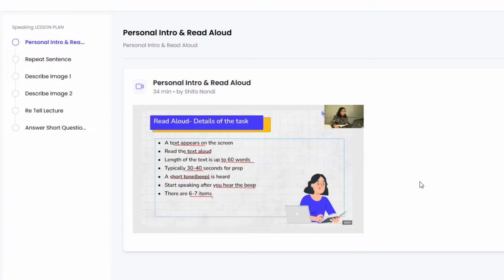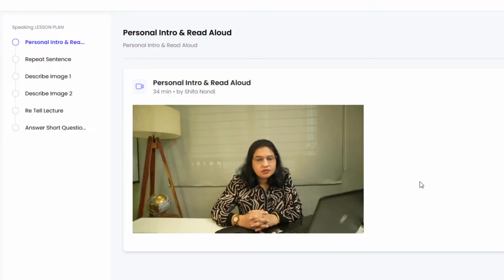There are 6 to 7 questions of this kind. This is not a very difficult question type, and you should be happy there are about 6 to 7 questions of this kind which can add to your score if you are able to understand the intonation patterns that you need to employ here, right? So let's understand the scoring bit, students, because if you don't know how you're scored, you'll not be able to employ all the skills to be able to get a maximum point on this question type.